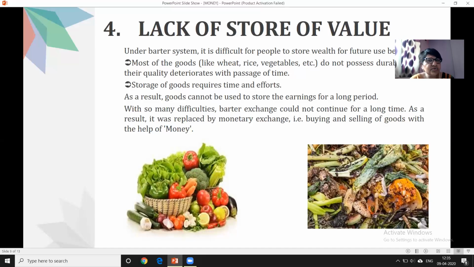Now you might have understood why money had been invented, due to all these limitations which we have already studied above, all four limitations.